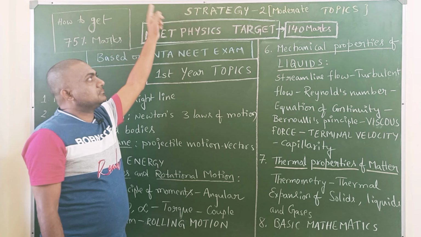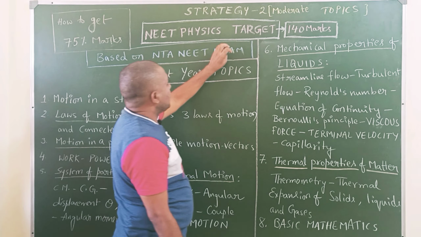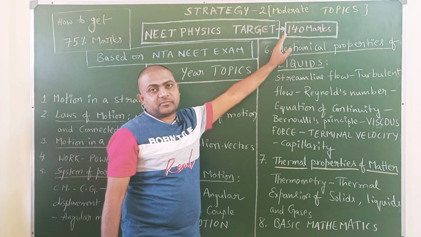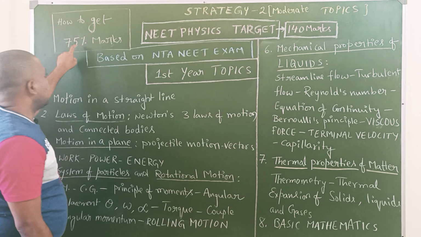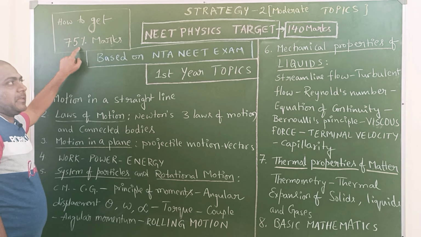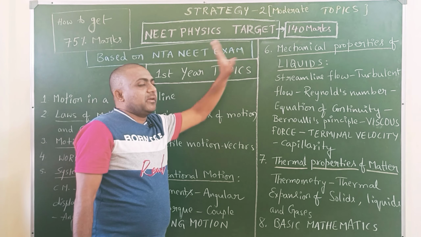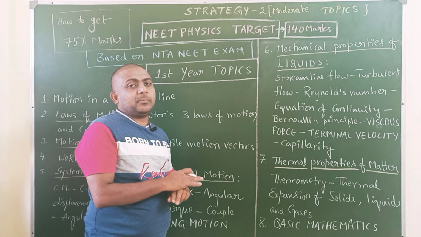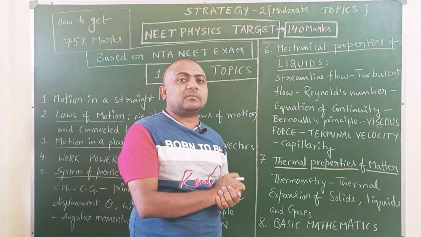Strategy 2. In this strategy, it is useful to get 140 marks out of 180, that is nearly 75%. I hope that is a very good mark in physics.